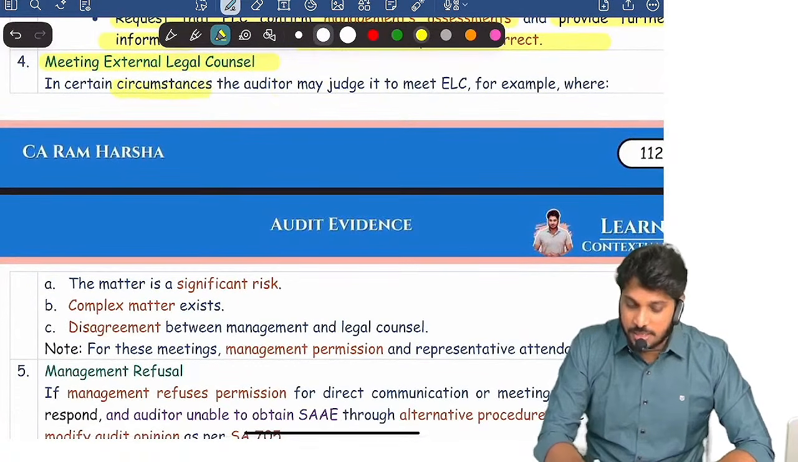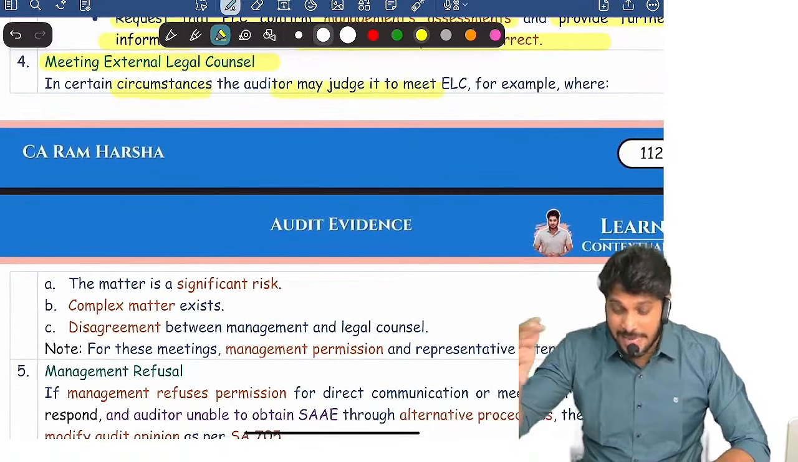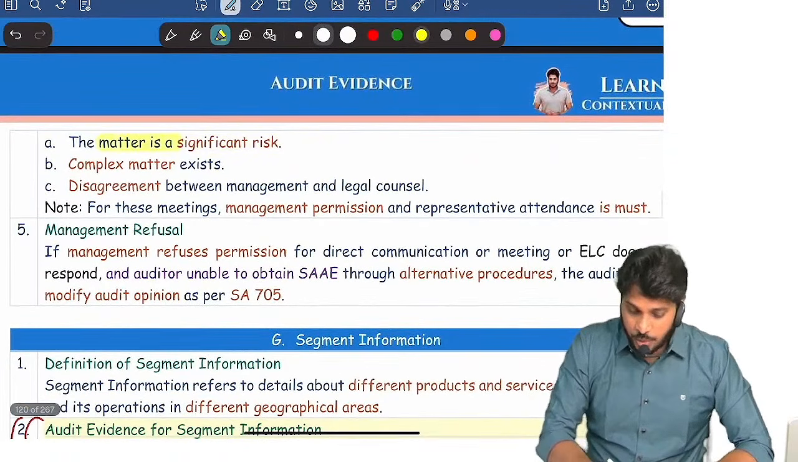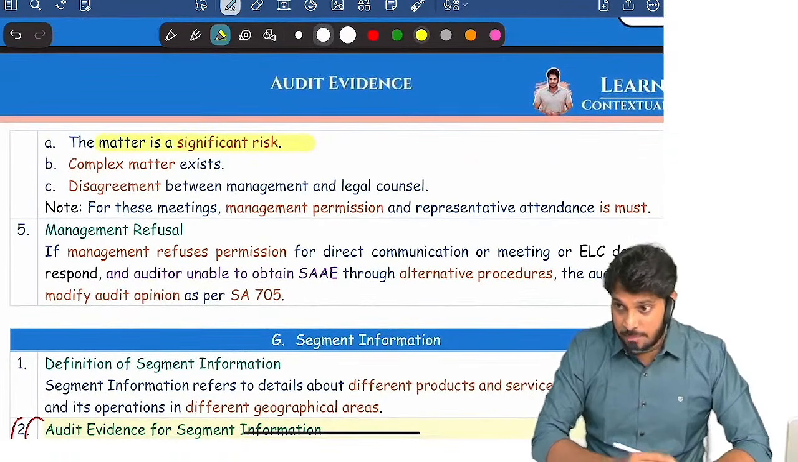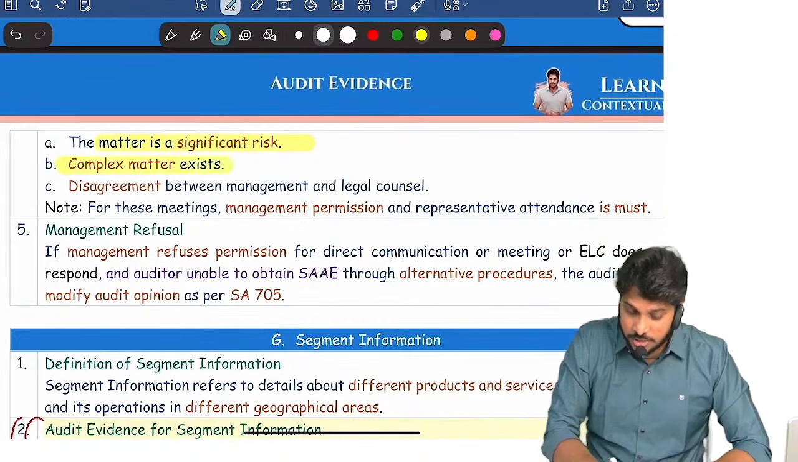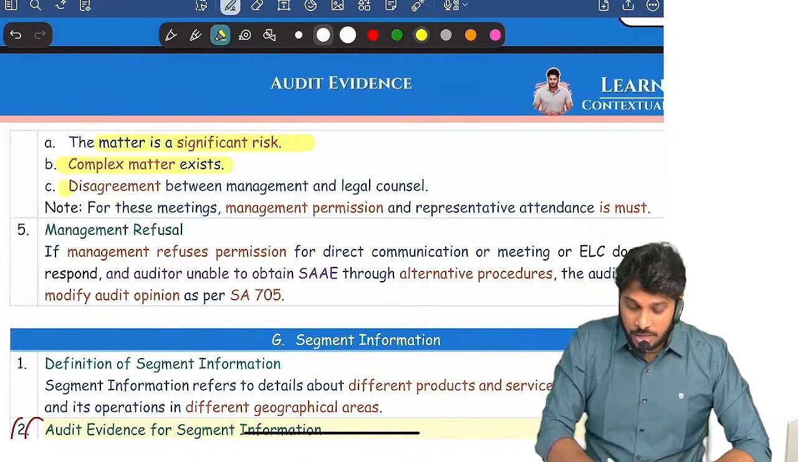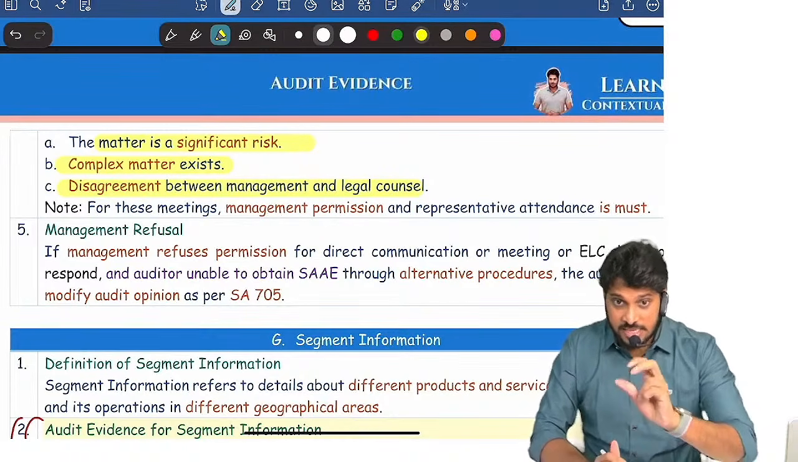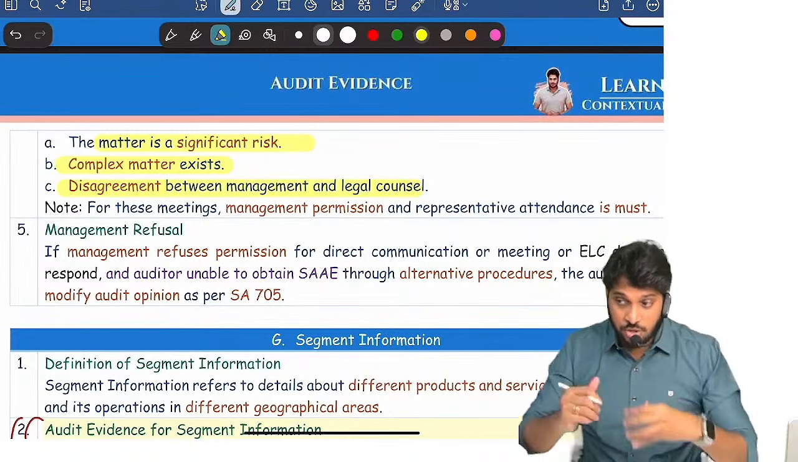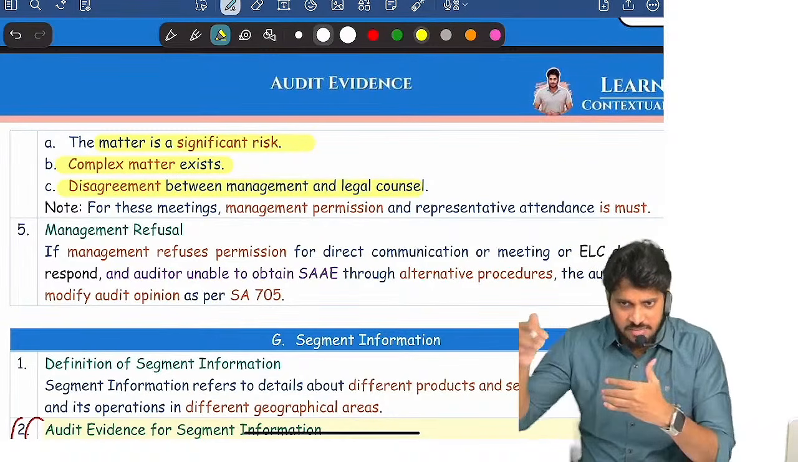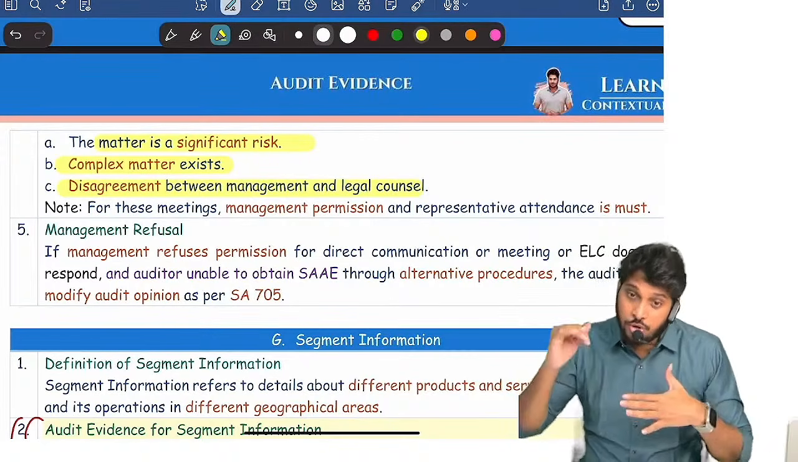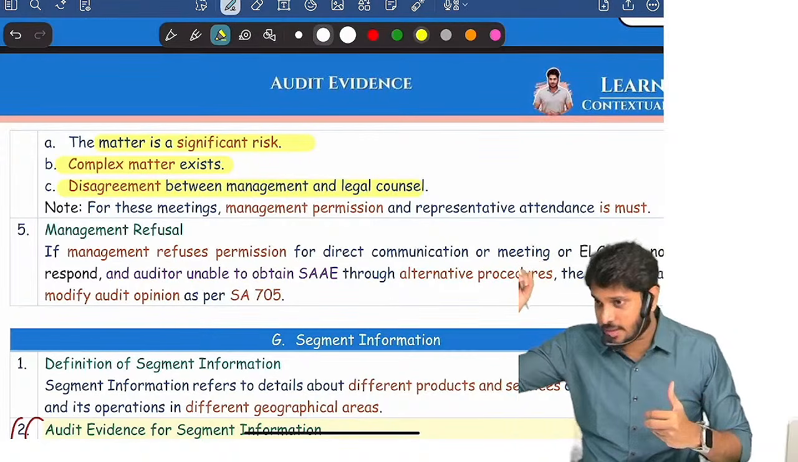The auditor in some circumstances may judge to meet. So what are the circumstances? When the matter involves significant risk, or the matter is complex, or management and legal counsel are disagreeing on certain issues. When they're disagreeing with each other, what do I have to do? I'm doubtful, so I want to know exactly what the lawyer is saying.